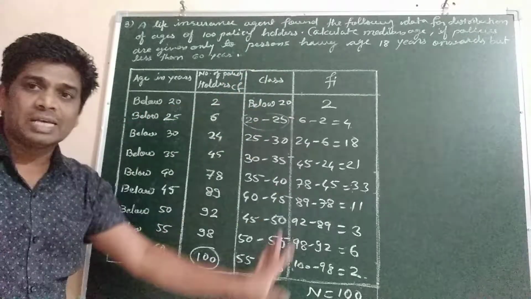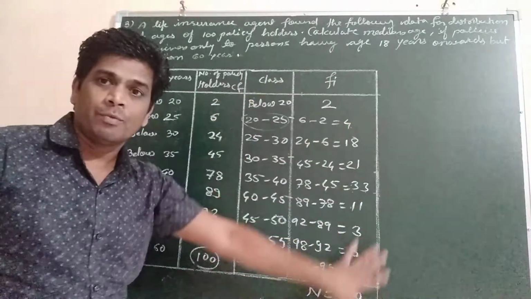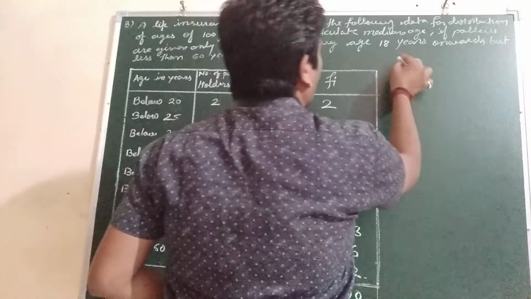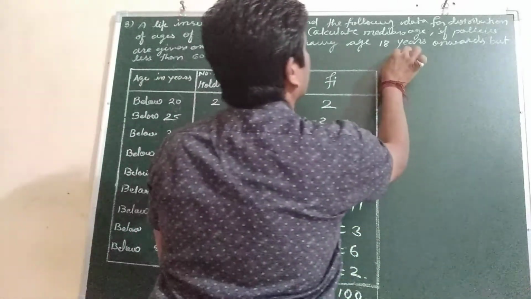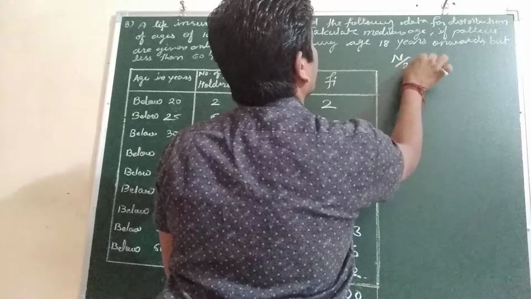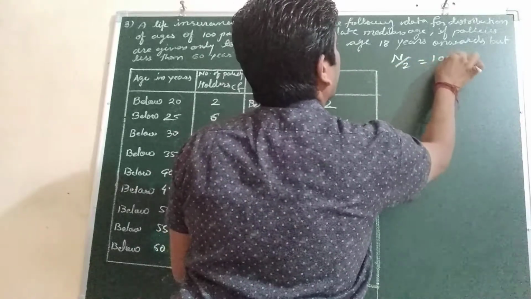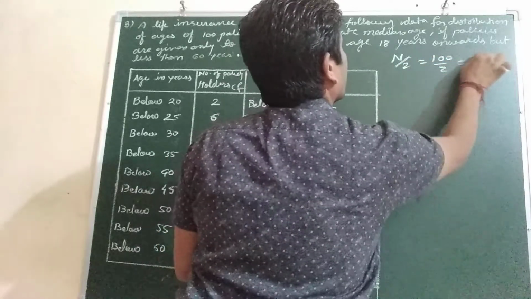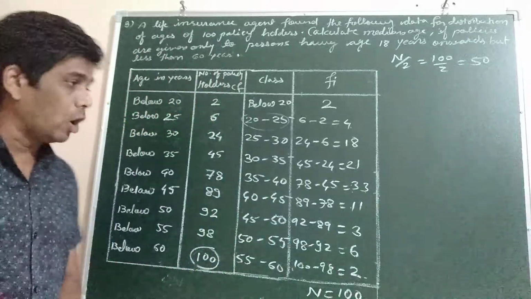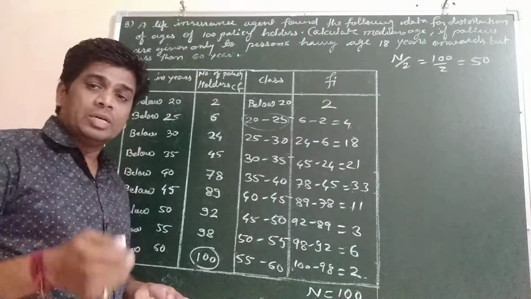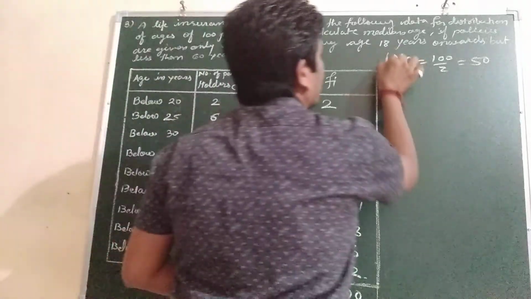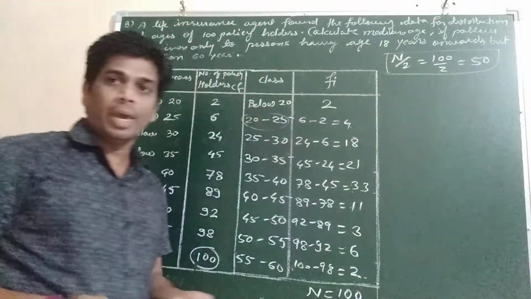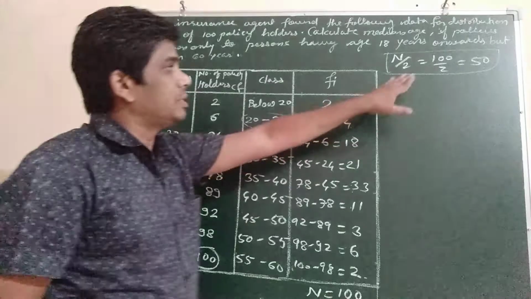So the first step was we made the class, then the second step we found the frequency. In the third step we have to divide n by 2. We have to find half of the sum of frequency. So it will be 100 upon 2, which means 50. Why is it required? Because to find the middle class, we require this number n by 2. This is very very important.